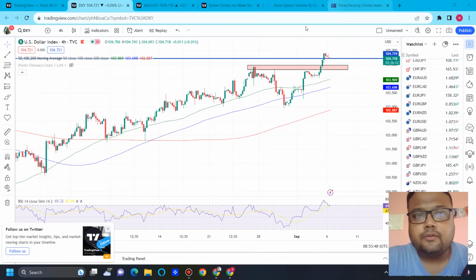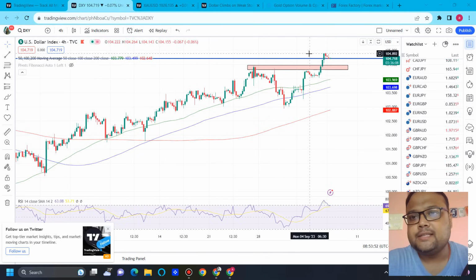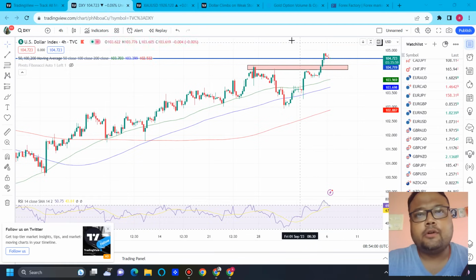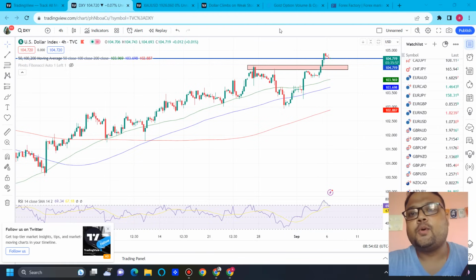If you look at the chart of DXY here, we can clearly see DXY made a high of 104.90, and right now it is going for retracement. Keep in mind, retracement and trend reversal are different things. The market obviously will go for retracement so that it can go higher.